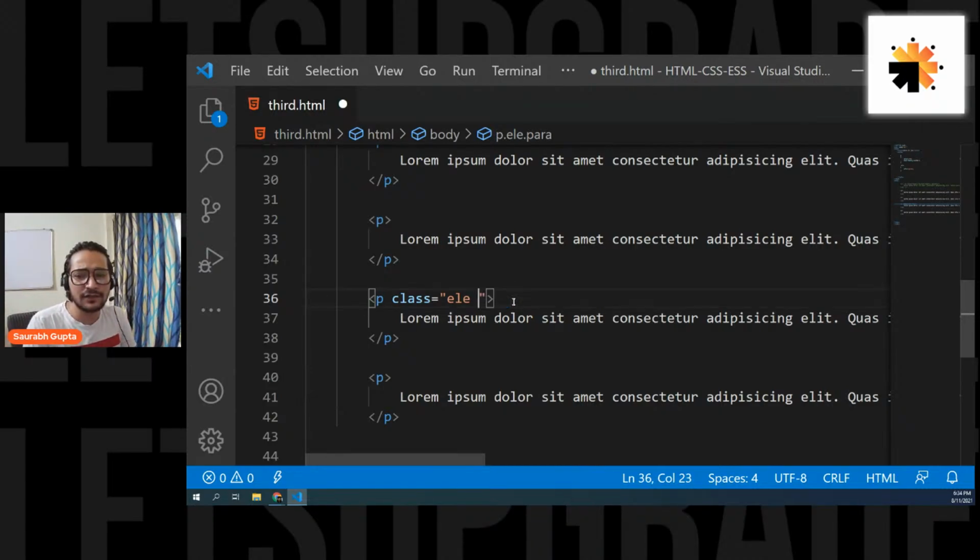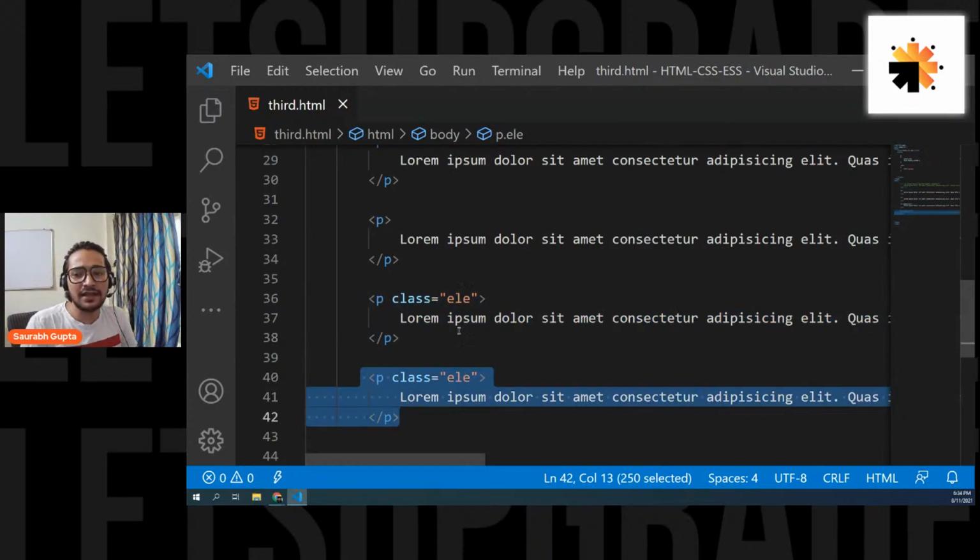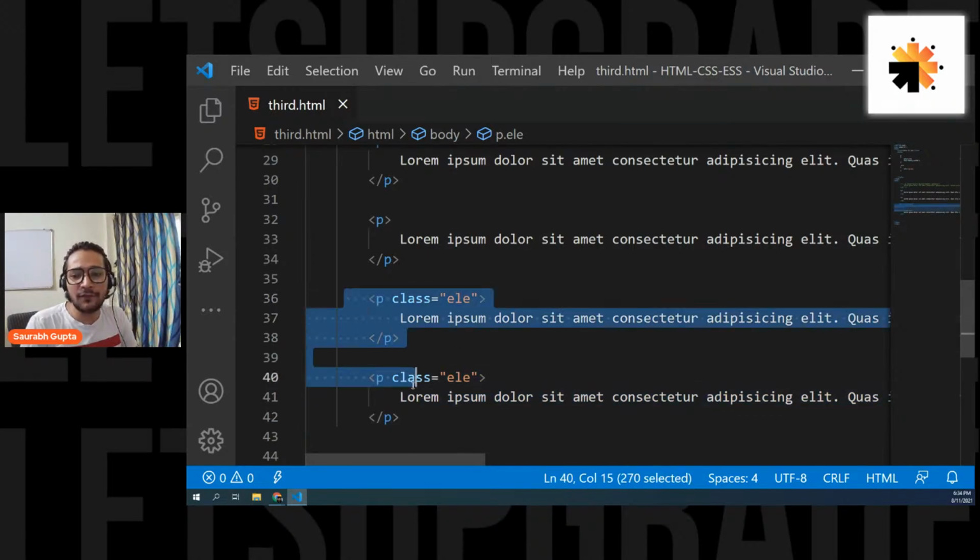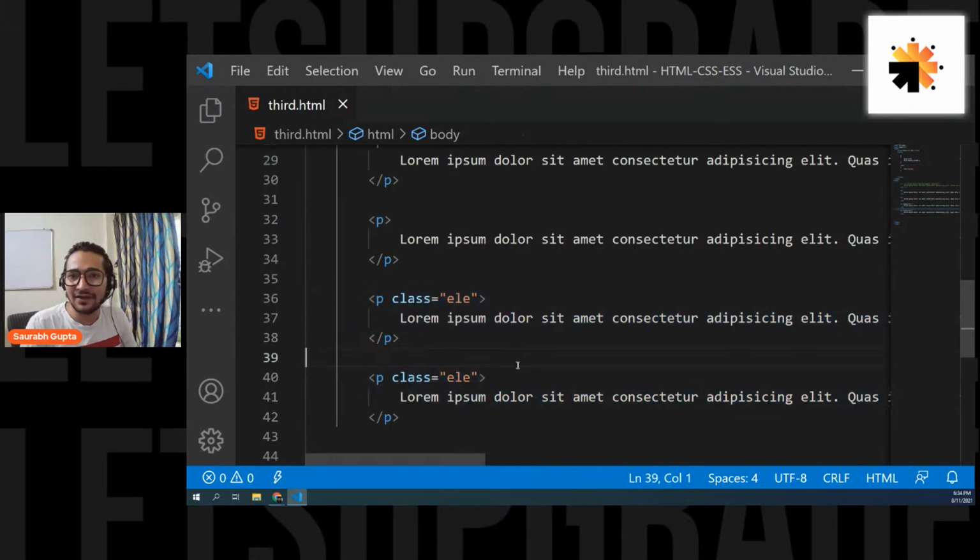But right now we don't need it, so we're going to remove it. Remember, just give a space and write the second class name, or space third class, space fourth class, space fifth class. Totally fine. Now, see what I'm going to do. I'm going to go to the fourth element, and I'm also going to give it a class of ELE. That means now my two elements have the ELE class, so they both follow it, and they should both have the green color.